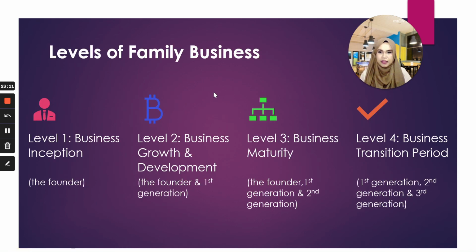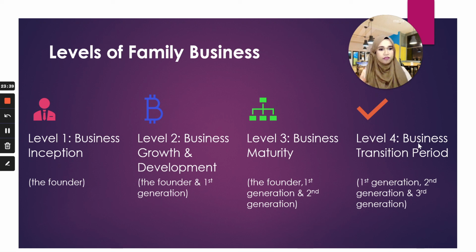Okay, so there are 4 levels basically. Level 1 is inception, which is when they first started the business. Normally it starts from scratch, or you also can start from buying another business. So level 1 is business inception. Level 2 is business growth and development, where the founder and also the first generation are in the business. Level 3 is when you have the founder, first generation and second generation in the business. We call it business maturity.